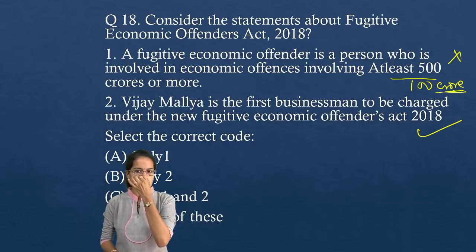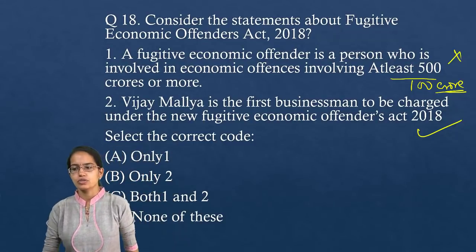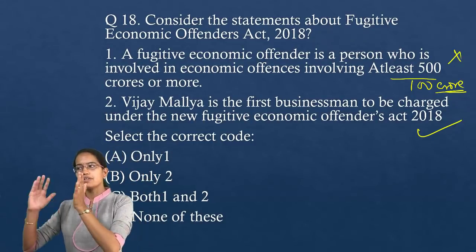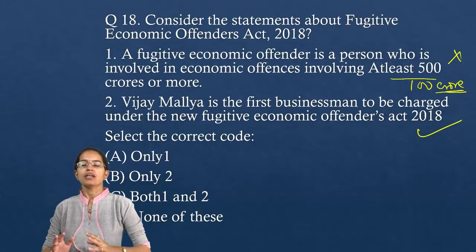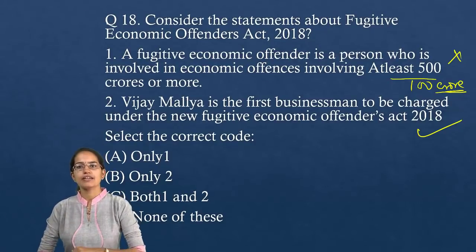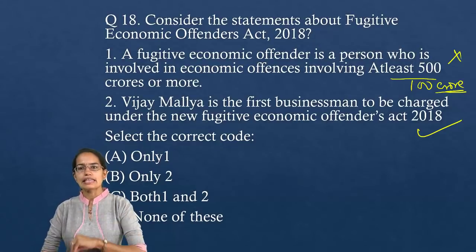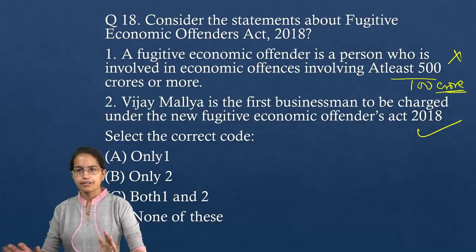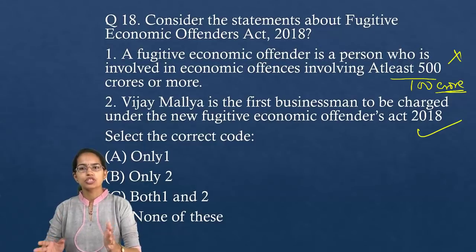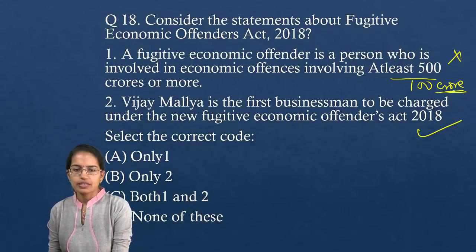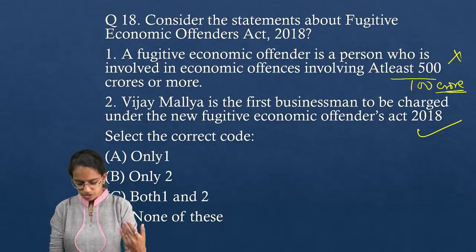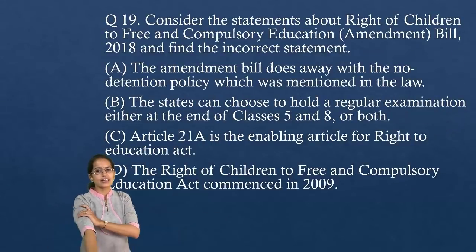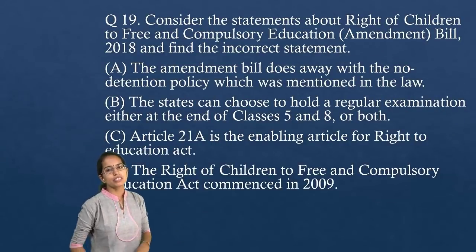So this involves a minimum of 100 crores or more, and they have left India to avoid any kind of prosecution against them. So economic offenses involving 100 crores and more, and leaving India to avoid any kind of prosecution, is considered a fugitive economic offender. Okay, that's very, very important. Question number 18. Right, Abhishek has the explanation there again. Again, a very important question.